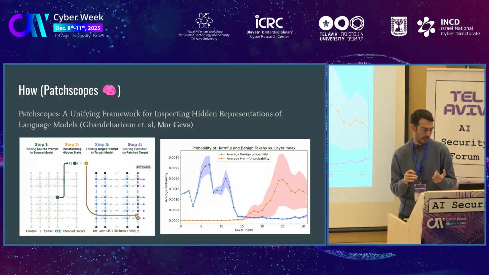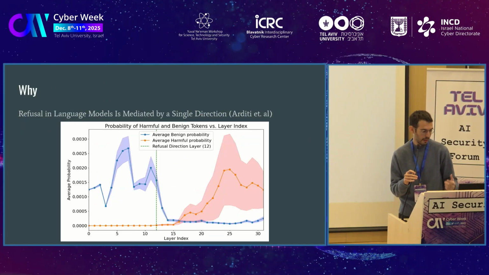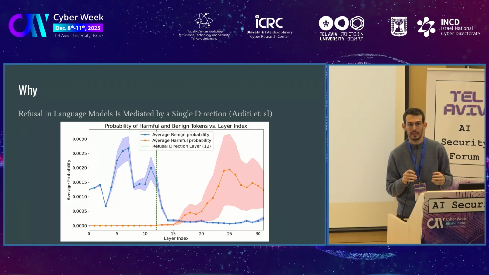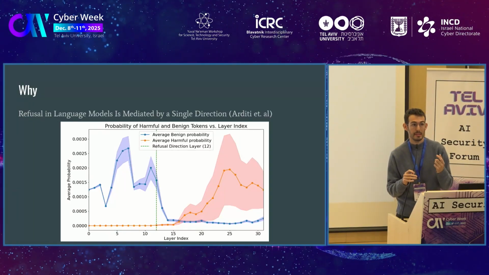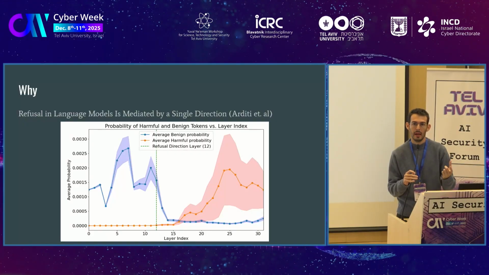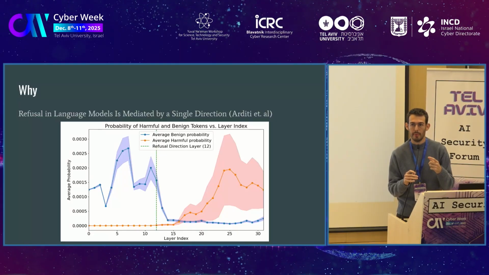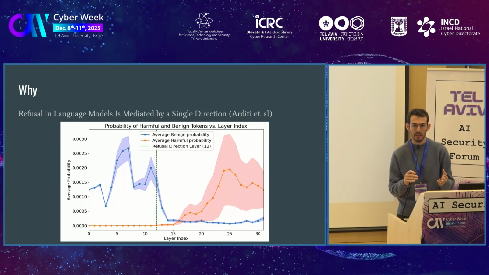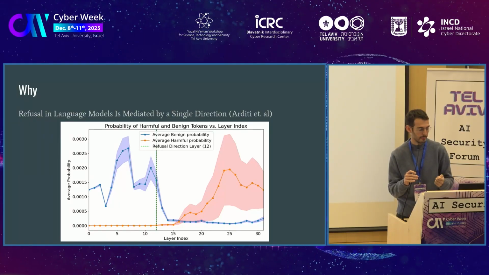Okay, so this is a much nicer way to explain how the attack works, but then why does it work? Why does it break the LLM safety mechanisms? There is another paper that explains how refusal works in LLMs. Apparently there is a very specific vector or direction in latent space by which harmful content is detected. So you can take harmful content, project it onto the refusal direction, and if you get a positive number, the LLM decides, okay, this is harmful.